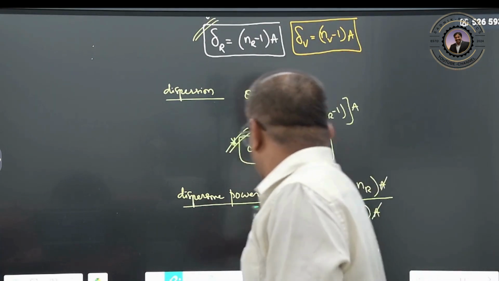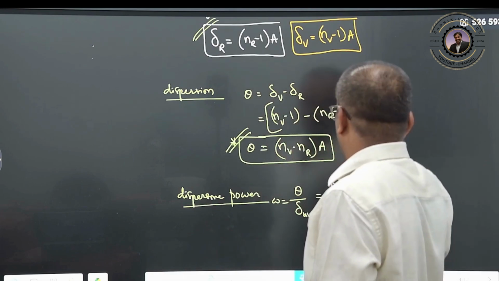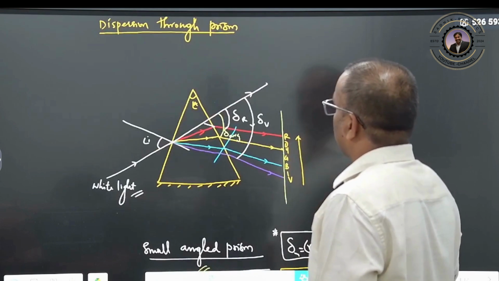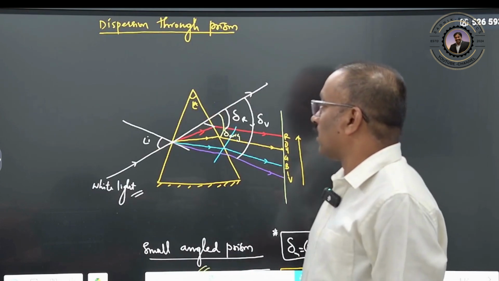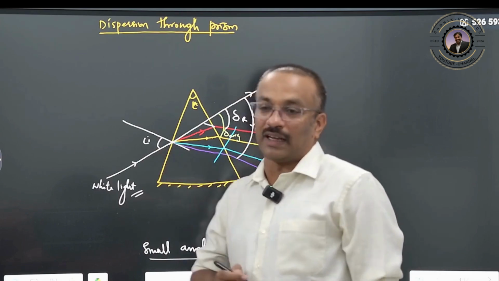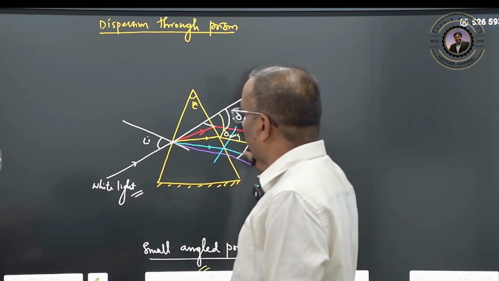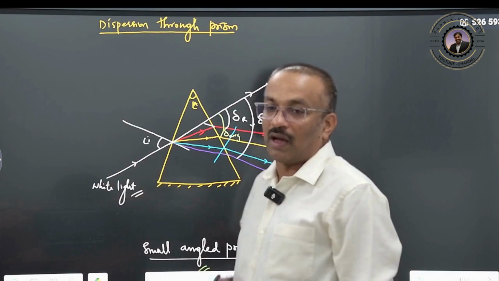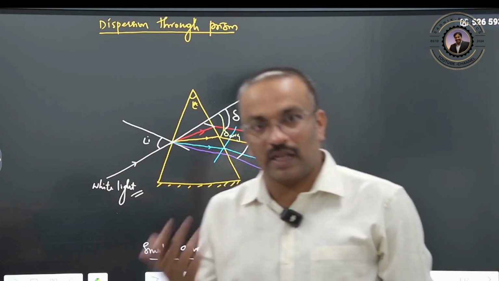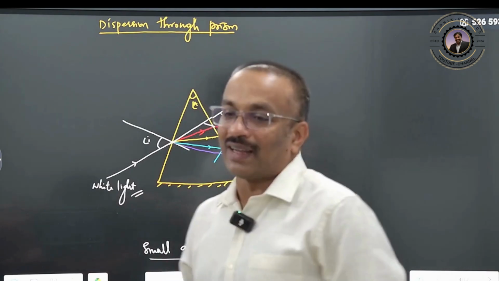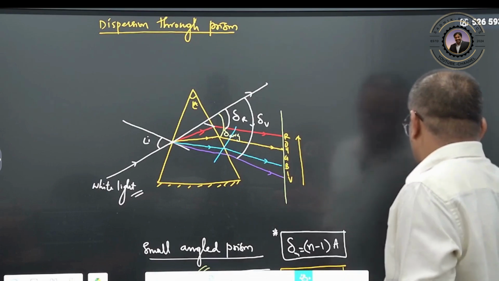At that time, one doubt was asked by the scientists: where is the dispersion taking place? Is this dispersion due to the prism, or due to the white light? Are these colors coming from the prism, or from any denser medium, or from the white light? That question was explained using this setup.